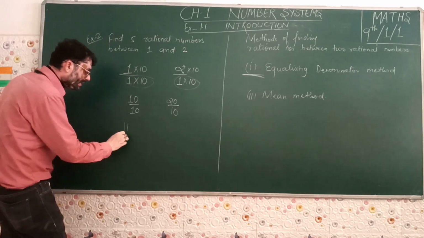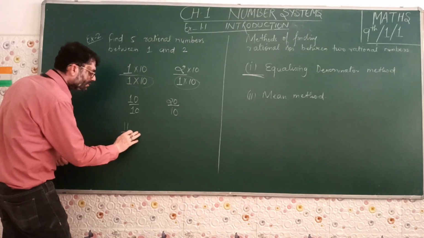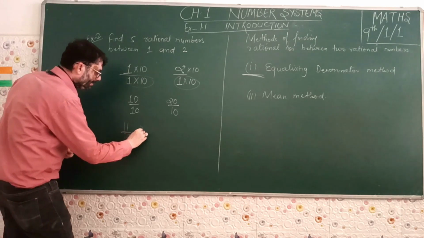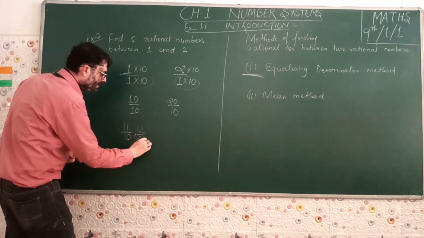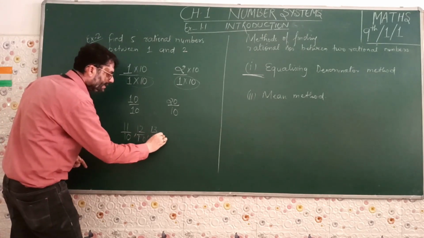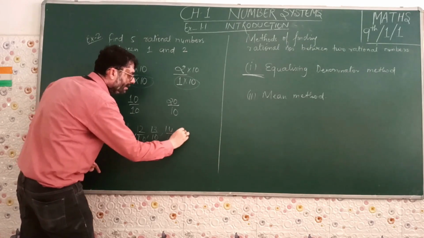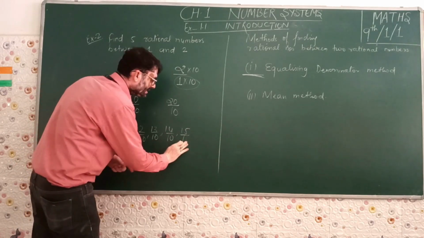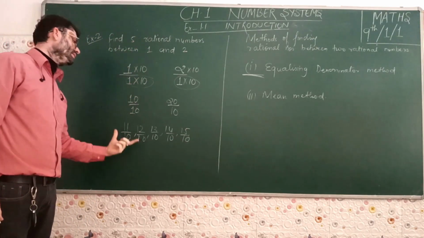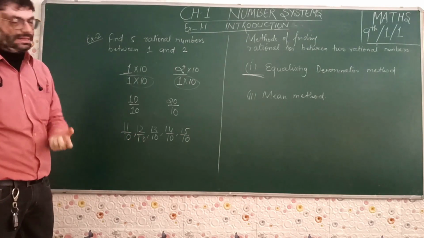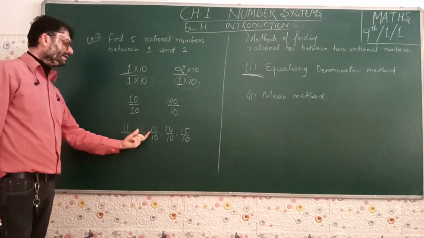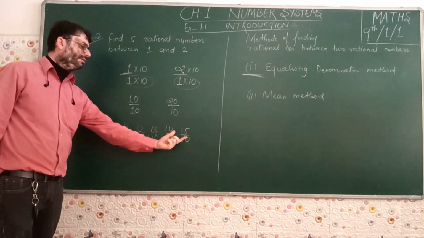You have to take the denominator along with the numerator. So the first number that you are getting in between 10 by 10 and 20 by 10 is 11 by 10. The second number is 12 by 10. The third number is 13 by 10, then 14 by 10, then 15 by 10, then 16 by 10, then 17 by 10, 18. Since we are asked only 5 rational numbers, we will be mentioning the 5 rational numbers only. And so we have got the 5 rational numbers as 11 by 10, 12 by 10, 13 by 10, 14 by 10, 15 by 10.